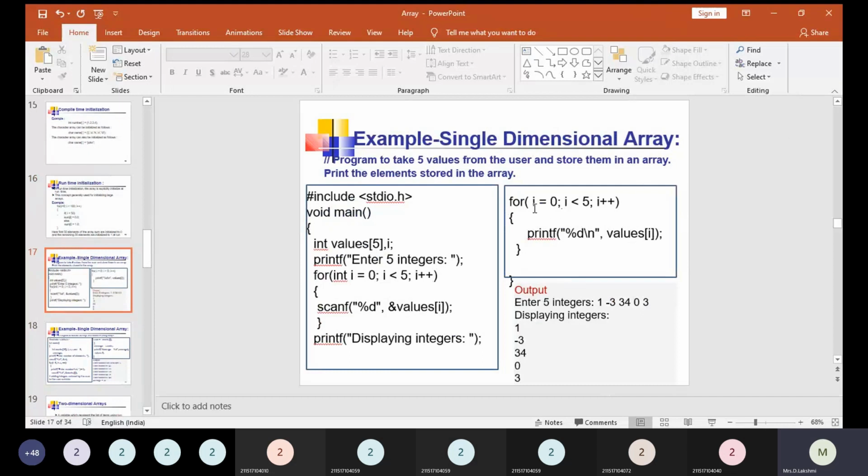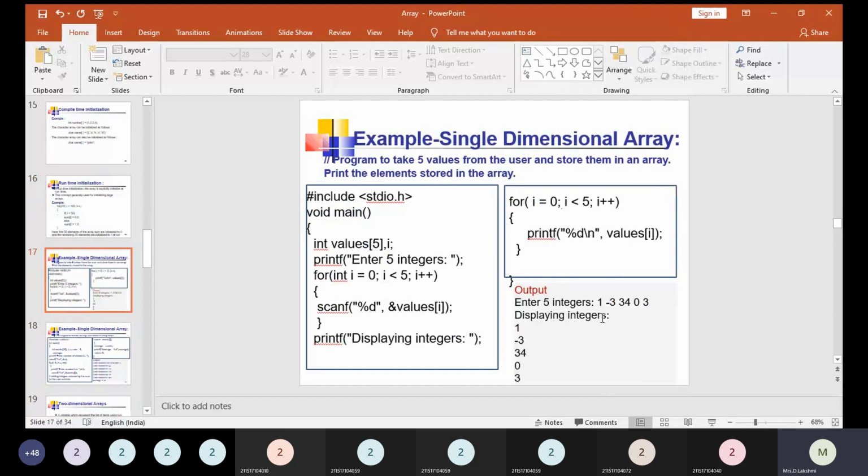So here on the right side, for i equal to 0, i less than 5, i plus plus, we have a printf within double quotes, a control string, and values of i. Now what happens? First, values of 0. Values is the array name. Values of 0 index holds some value, right or not?